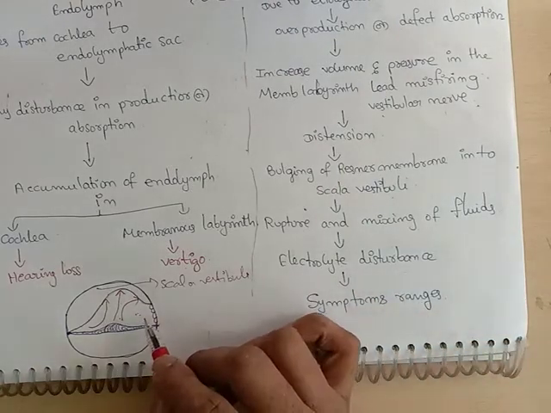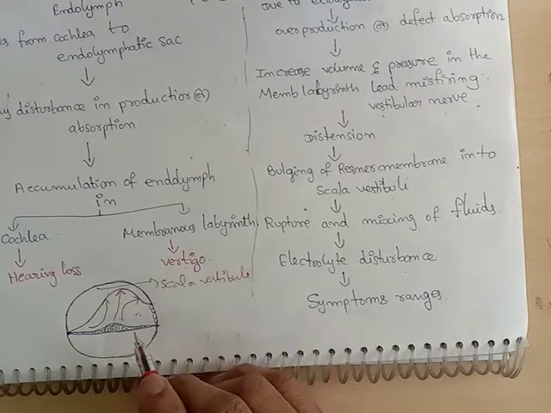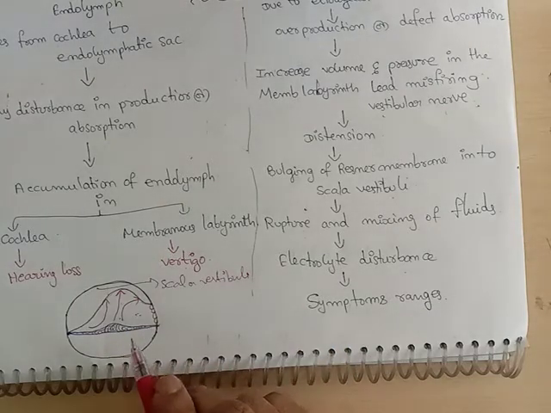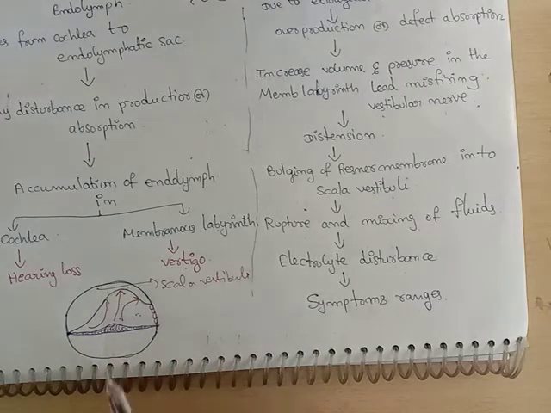Why? Because endolymph is full of potassium. Why? Because this endolymph is intracellular fluid. The perilymph is extracellular fluid. Always remember that extracellular fluid is rich in sodium.